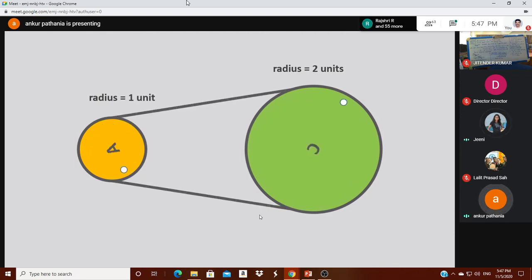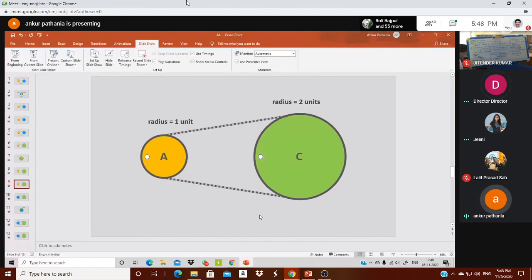So the learning outcome of this activity will be that the child will understand the concept of ratio and inverse relation, as well as the circumference. Plus, because we have demonstrated this to the child only in the PPT presentation, we can do this with the help of a model also, sir.